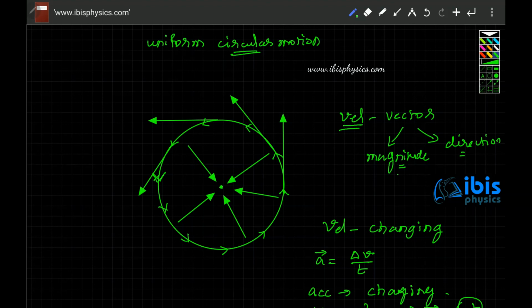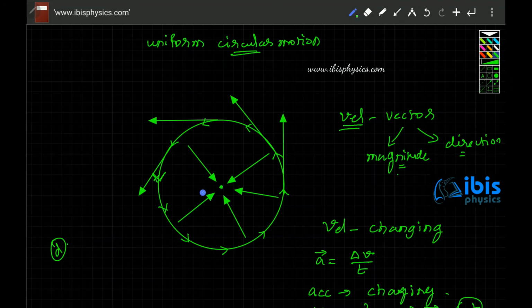If you look at the options, in option D, the speed means the magnitude of the velocity here. The speed and magnitude of acceleration are constant. So option D is the correct one here. Because in option A, they said velocity and speed are constant. Here speed only is constant, but not velocity.